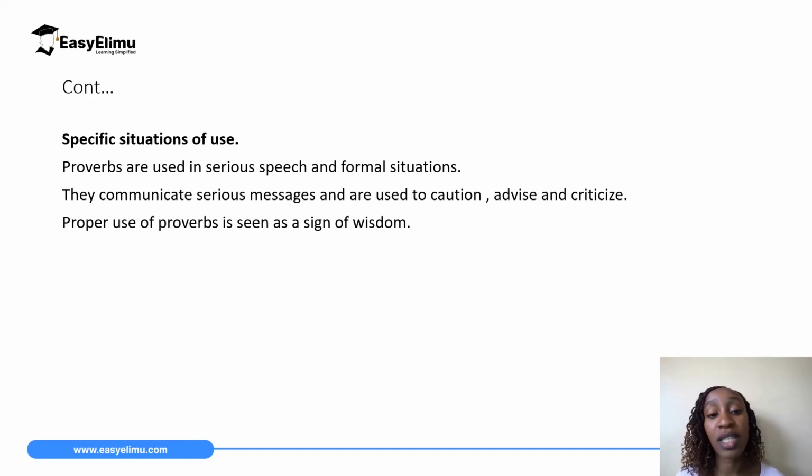Proverbs communicate serious messages, and they are used to caution, advise, and criticize. And lastly, when you use proverbs properly, it is seen as a sign of wisdom. So proverbs are used most of the time only in a serious context or a serious situation.